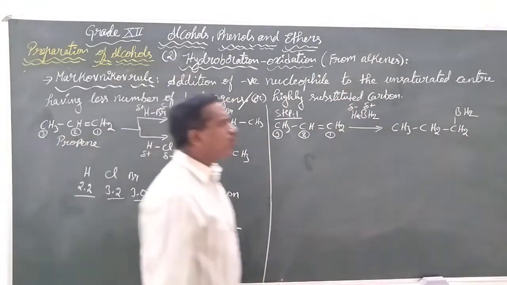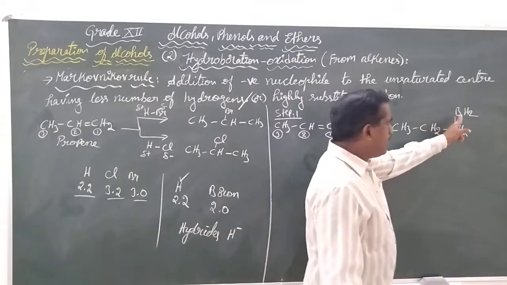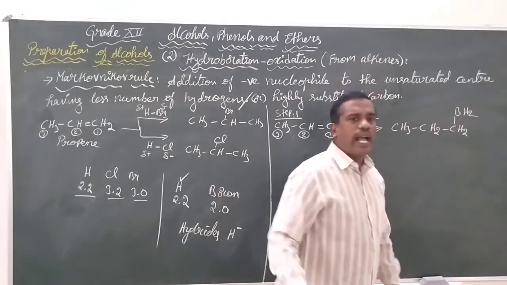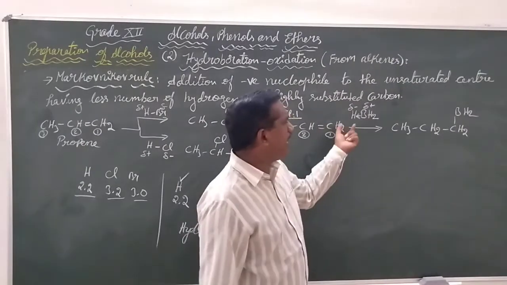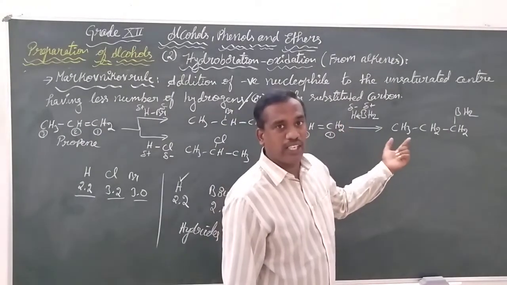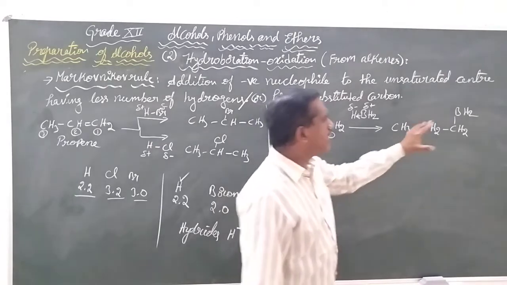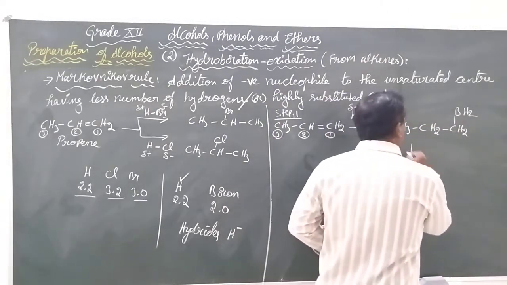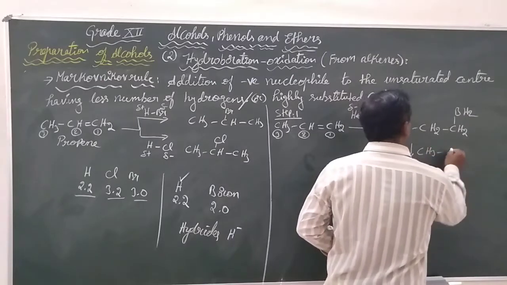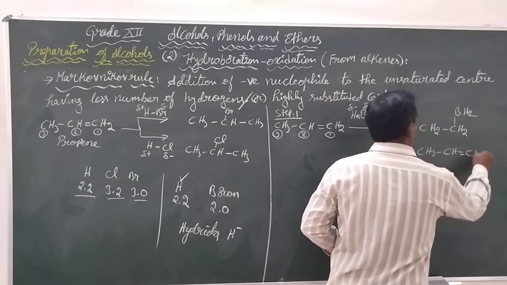Now we continue using the BH2 compound as the initial reactant, because the diborane has given one of its hydrogens. We are going to take another molecule of alkene.